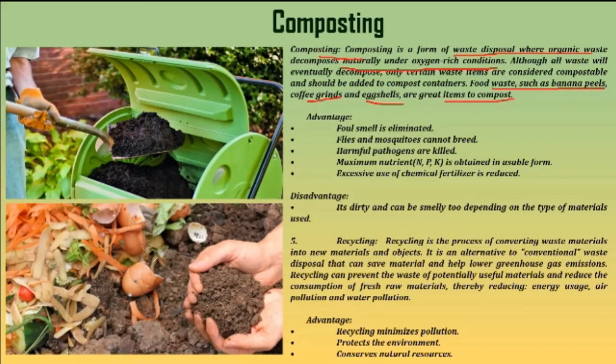Okay, so we can take this type of food waste, like eggshells and vegetable peels, and make this type of compost, which can be used for plants, as manure for the plants.